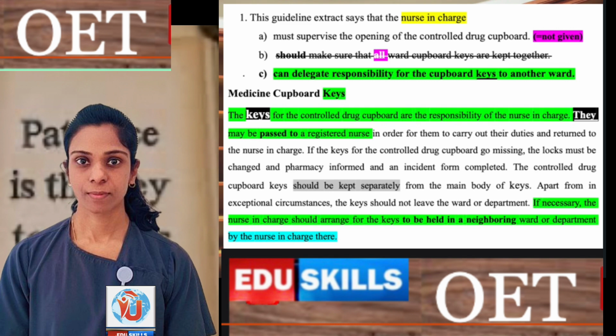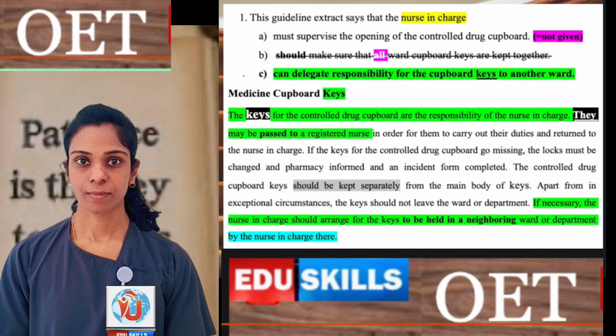The nurse in charge should arrange for the keys to be held in a neighboring ward or department by the nurse in charge there. It means paraphrasing the same option, can delegate the responsibility for the cupboard keys to another ward. I think that answer C is the correct answer.